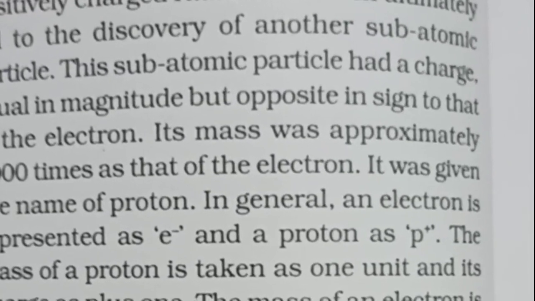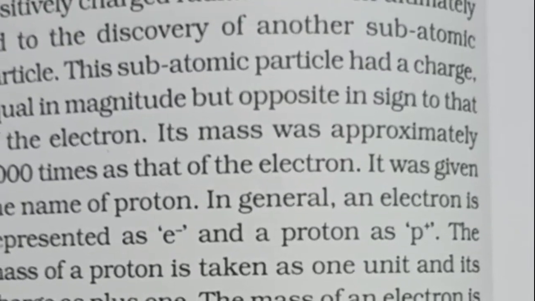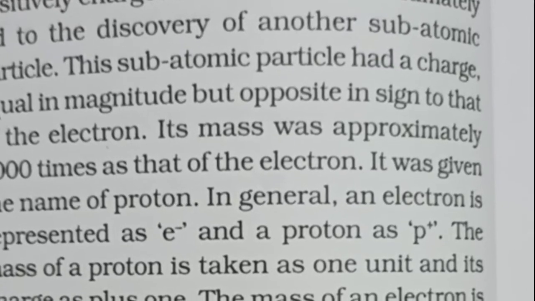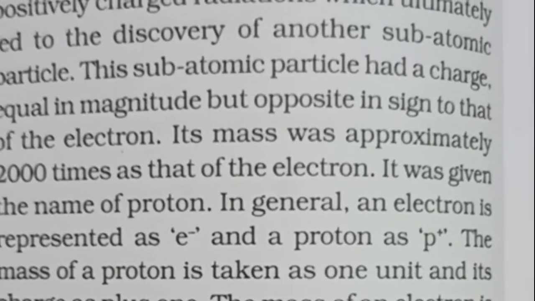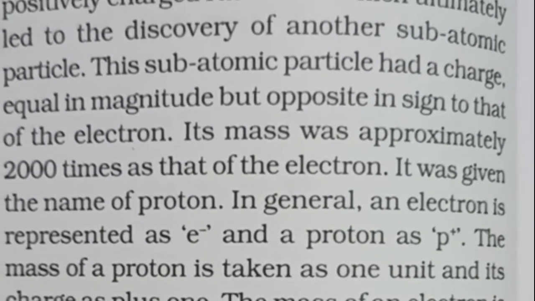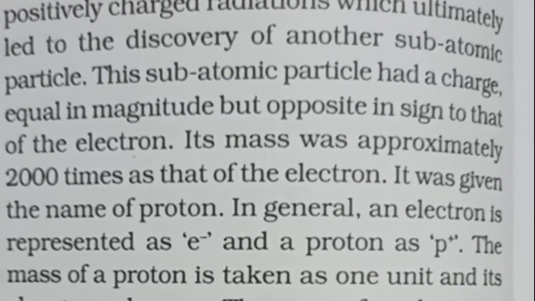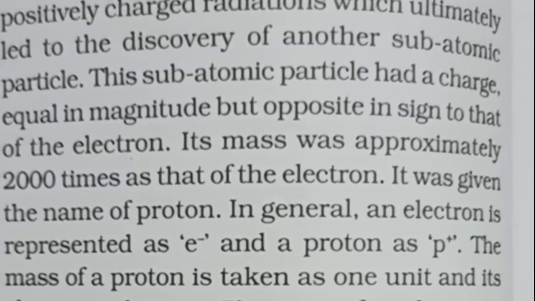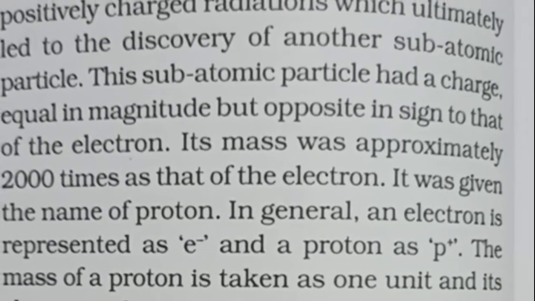For example, we can take a carbon atom, which consists of 6 protons and 6 electrons, and the mass of an electron is so small that it is negligible, it is ignored. So the atomic mass of carbon should be 6u only, as we studied about atomic masses in chapter number 3. That means the mass of 6 protons. But here the atomic mass of carbon is 12u. So from where is this extra 6u coming?